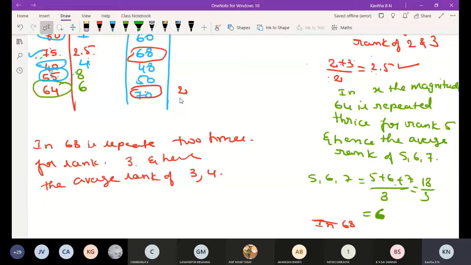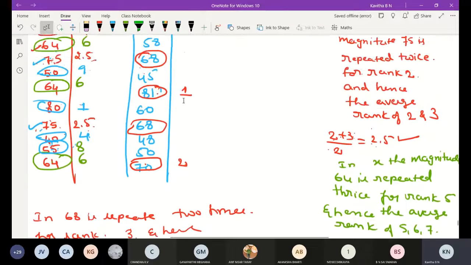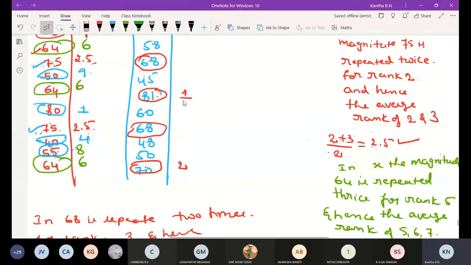We are writing 3 plus 4 divided by 2, since 2 times repeated. 3 plus 4 divided by 2, 7 by 2 is nothing but 3.5. Okay, means 68 we have to assign 3.5 and also 3.5.